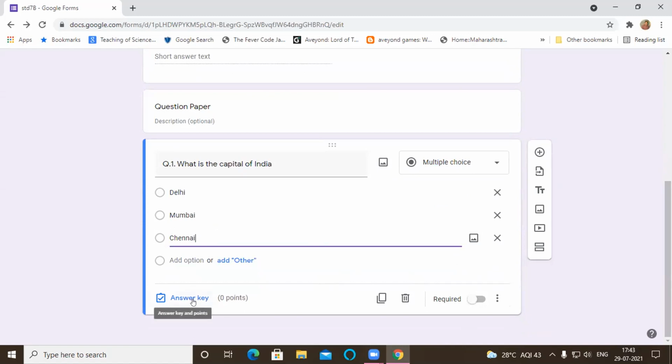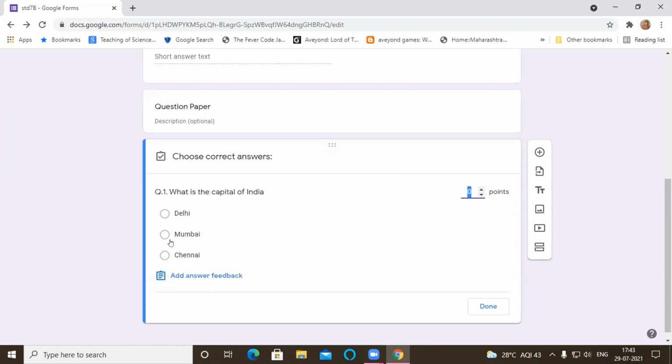If your answer key is wrong, it will give marks to the wrong answer also. So you have to provide your answer key, and we have to provide here which answer is correct. So I will click this Delhi, and I will increase the marks here. I want 1 mark. So this question is 1 mark, and the answer key is Delhi. You have to do this, and after that you have to click this done button.